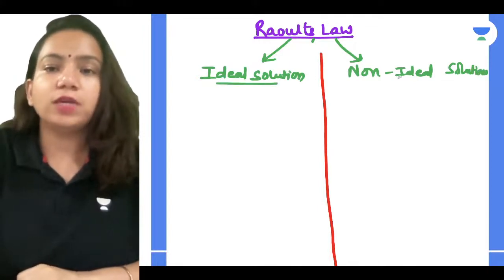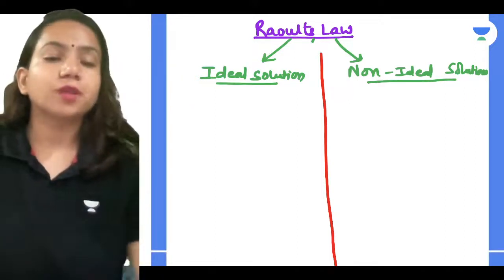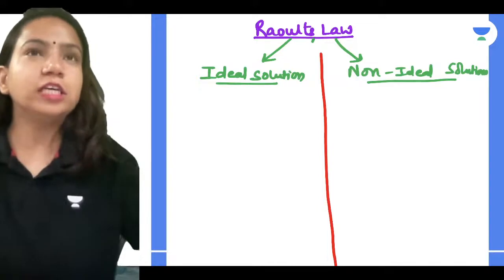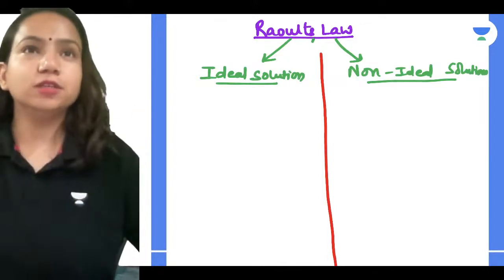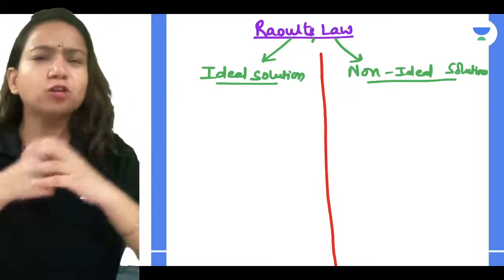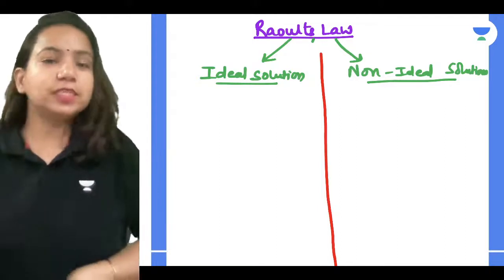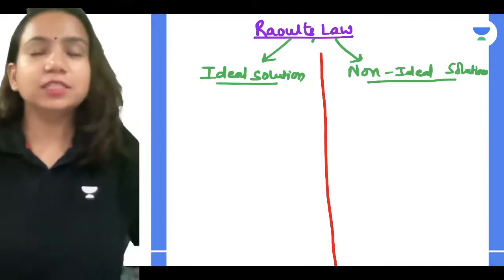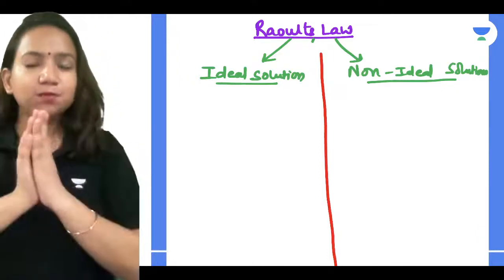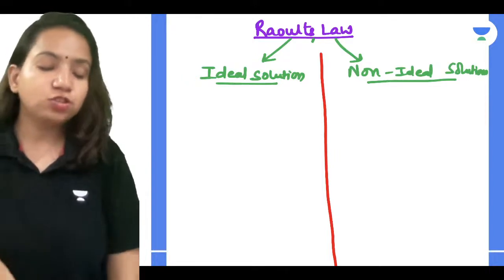Now talking about what are ideal and non-ideal solutions, very simple, guys. Tell me, for a parent or for a teacher, who is the ideal student or an ideal kid? The one who follows everything the person says. Yes or no? We'll say, oh, this is the ideal student, all of you should be like this. Or if I say in siblings also, one of the siblings is the favorite because that sibling actually listens to everything. Correct.